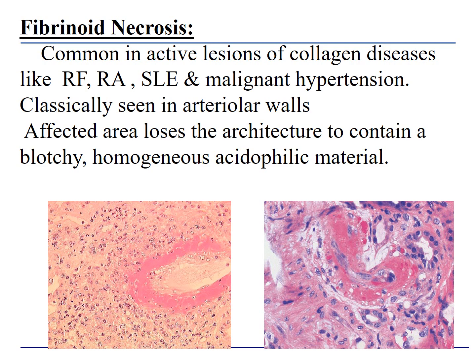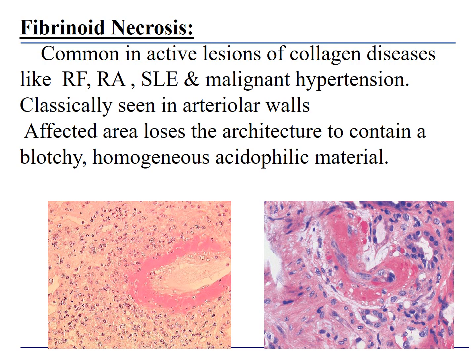Fibrinoid necrosis. Fibrinoid kind of necrosis is common in active lesions of collagen and vascular diseases like rheumatic fever, rheumatoid arthritis, SLE, or malignant hypertension. It is classically seen in the arteriolar walls. The affected area loses the architecture and contains blotchy homogeneous acidophilic material.